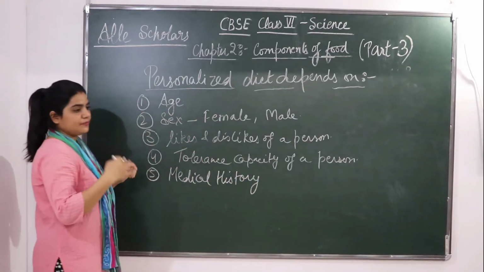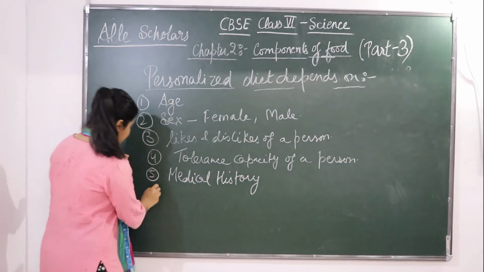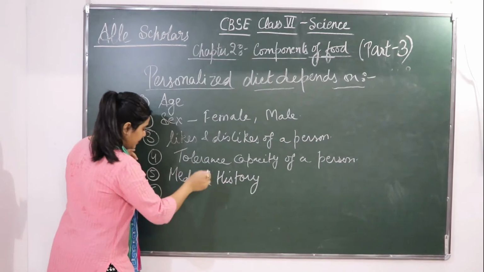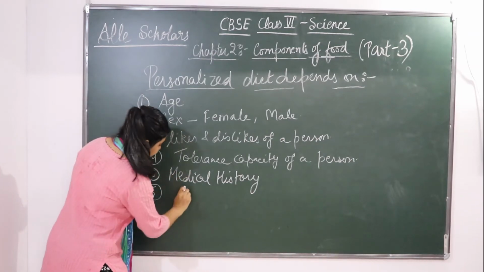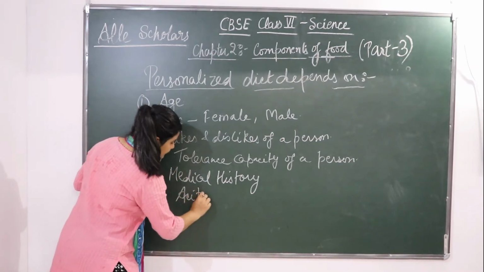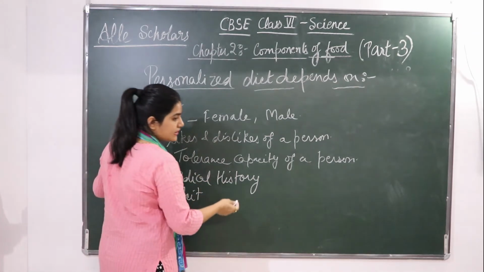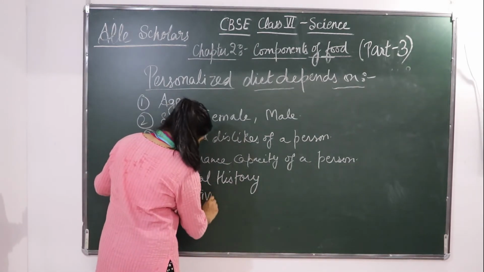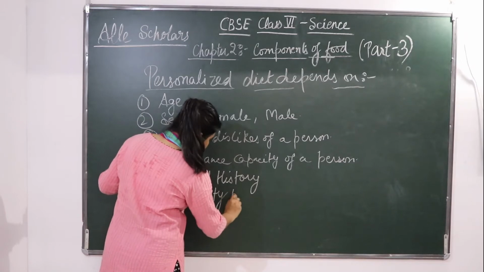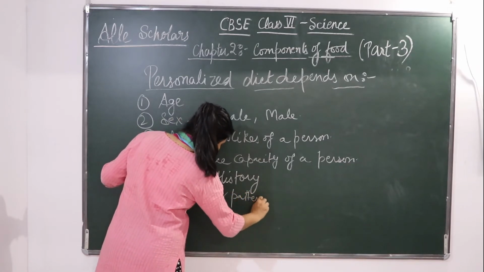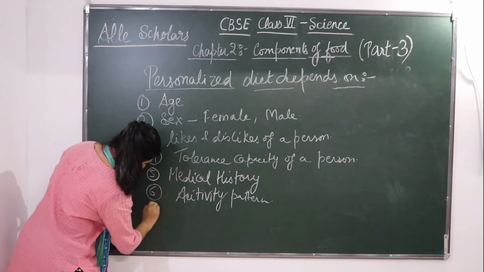If somebody is suffering from some particular disease, we need to see their medical history, then the activity pattern, the particular activity of a person, and their lifestyle.